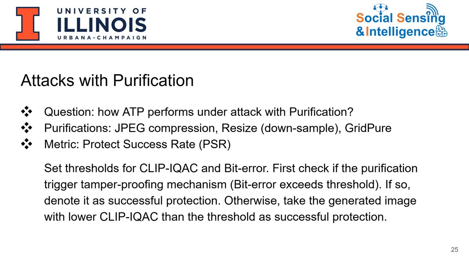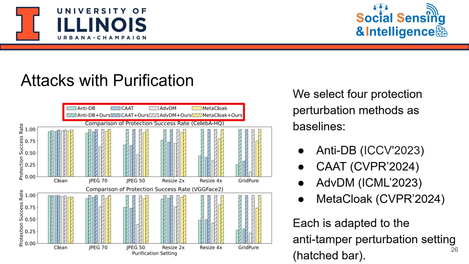First, we check the authorization message. If the bit error exceeds a threshold, that means the tamper-proofing was triggered, and we count it as protected. If not, we fall back on a CLIP-IQA threshold to decide whether the generated image still preserves protection. We select four protection perturbation algorithms as baselines and adapt them to ATP.